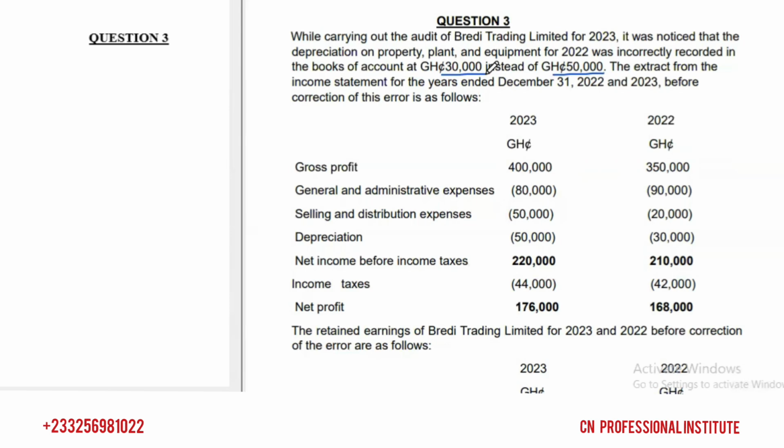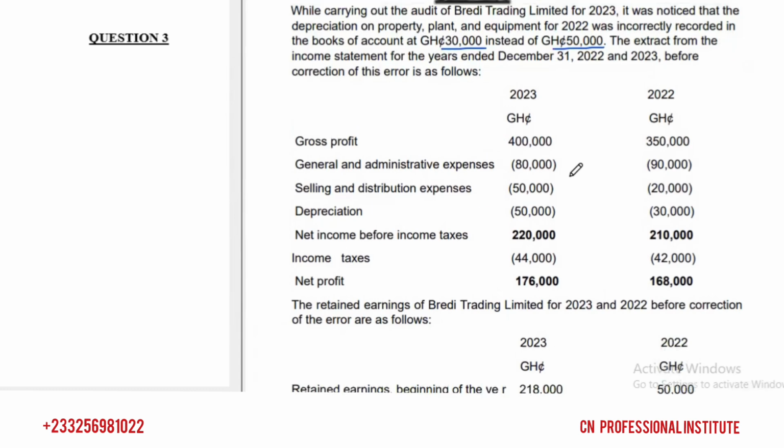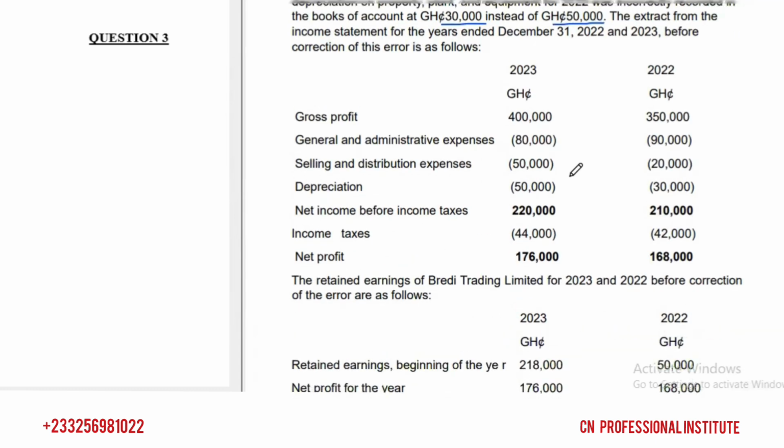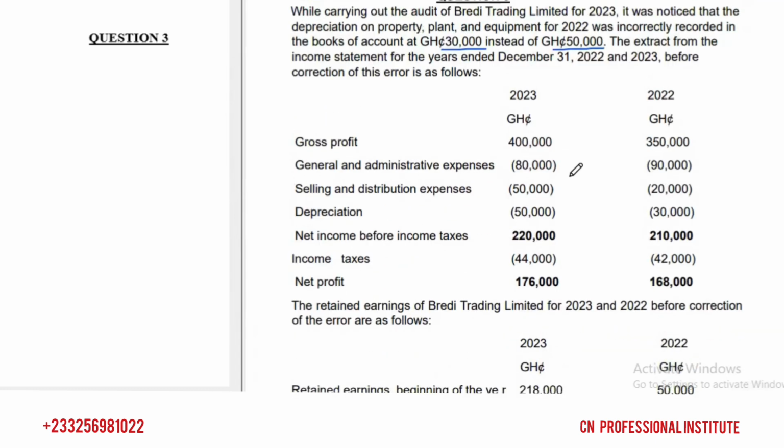Profit. Are you following? And then the tax element, if you are correcting the error by adding the error, the tax element should be deducted. And if you are correcting the error by deducting the error, the tax element should be what? Added. So it's the other way around. Okay, very good. So here let's start.